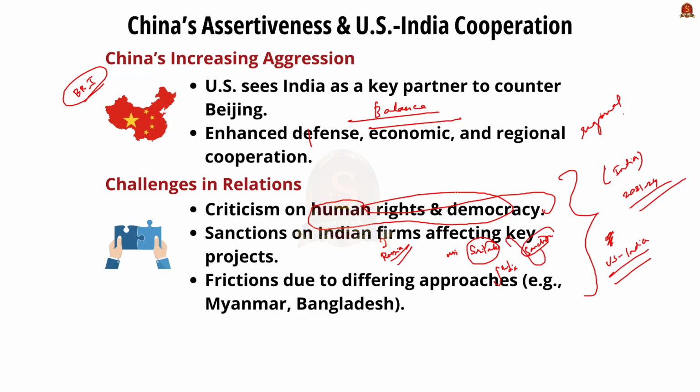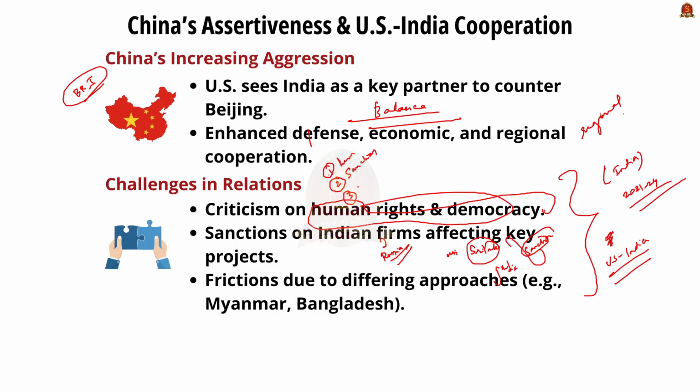Also, India had a relationship and engagement with regimes such as Myanmar's Junta and the Sheikh Hasina government in Bangladesh in the past. This created friction with the US because they had a contrasting opinion with respect to the engagement with Myanmar and Bangladesh. So these were the three main challenges in the relationship between the US and India. First is the criticism on human rights, and secondly the sanctions because of the relationship with Russia.